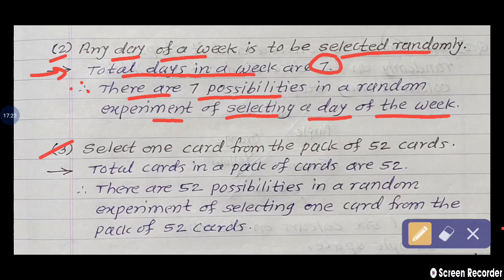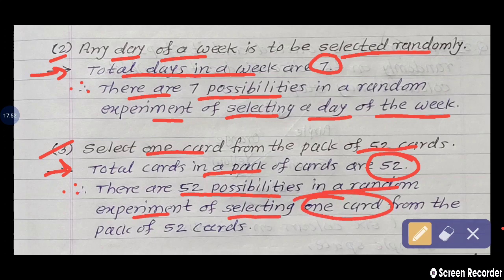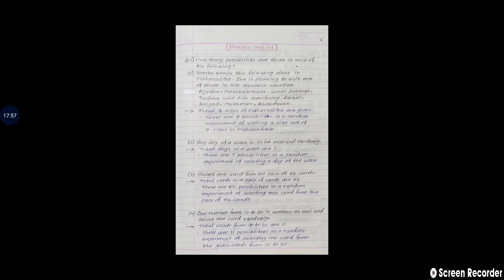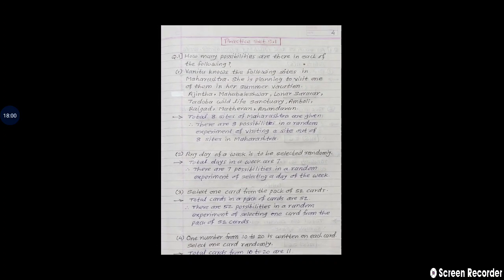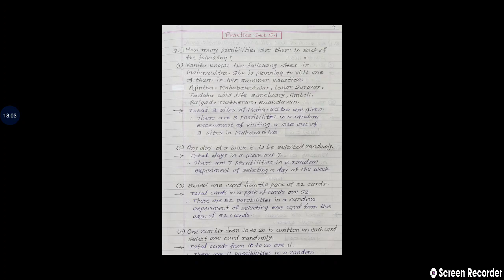Third example, select one card from the pack of 52 cards. How many cards do we select? Only one card from a pack of 52 cards. So answer, total cards in a pack are 52. And we select any one card. So there are total 52 possibilities in a random experiment of selecting only one card from the pack of 52 cards. So in this way, we are writing the answers of the questions given in this practice set 5.1.